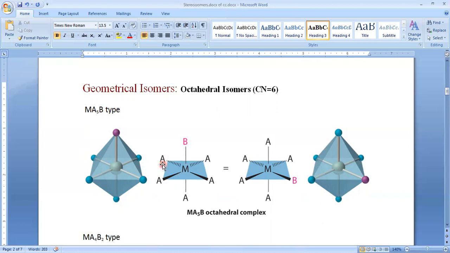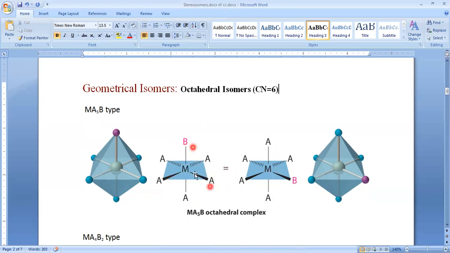This is B and this is A, and these are the two lines above the plane and below the plane. If we place similar atoms on these two lines, that indicates trans orientation. And if on these two lines we place two different ligands, then we can say that one is cis.